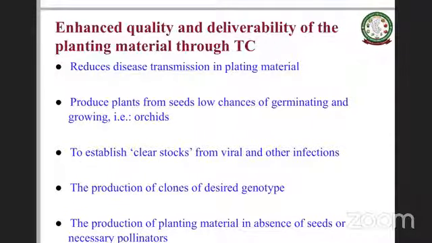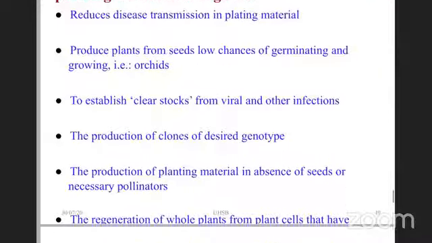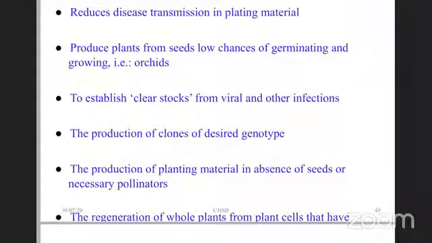Then to establish clean stock from viral and other infections. Whatever material you have, you can establish a clean stock from that. Then they produce clones of desired genotypes, which has been achieved. Then production of planting material in the absence of seeds and necessary pollinators, one can achieve this.